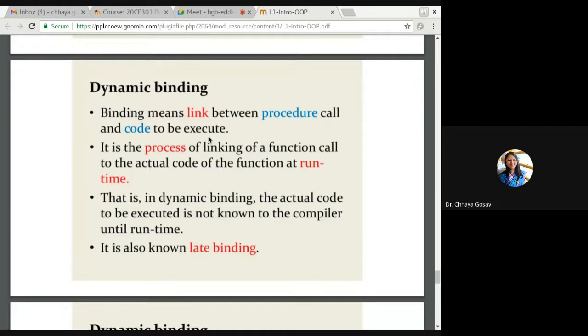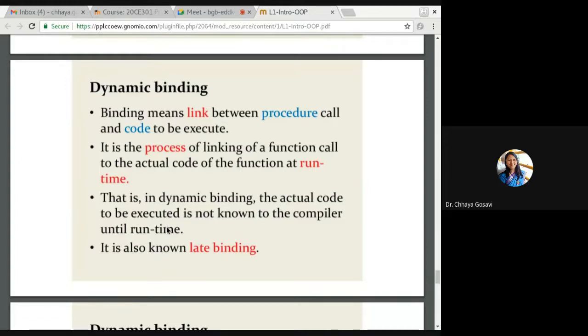So if that control link is known at compile time, it is called static binding. If it is known at runtime, it is called dynamic binding. It is a process of linking function call to the actual code of a function at runtime. In dynamic binding, the actual code to be executed is not known at compile time. Compiler doesn't know which function to be called, whether to call print function of a circle, rectangle or triangle, depending upon which object is calling that function.